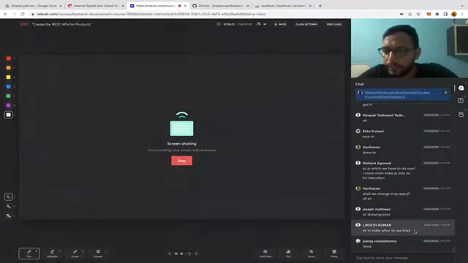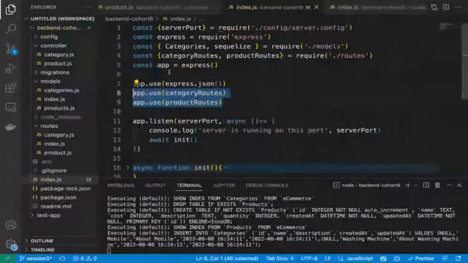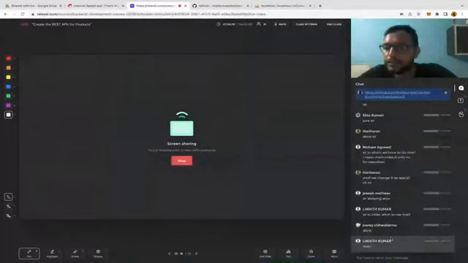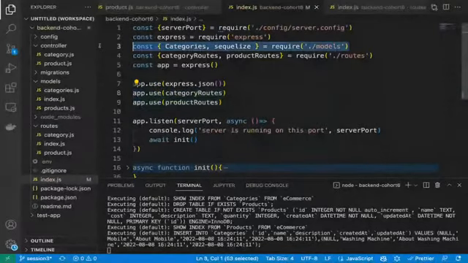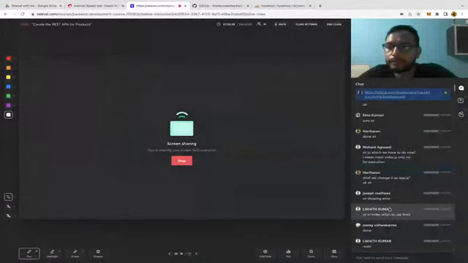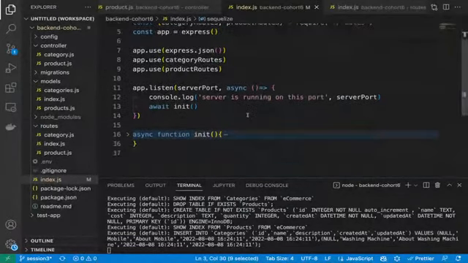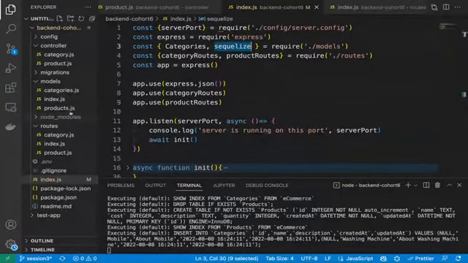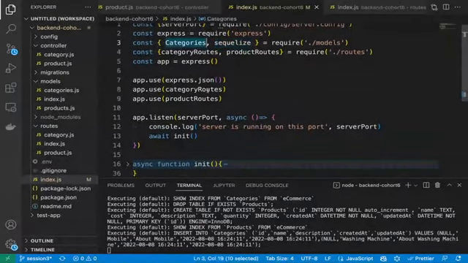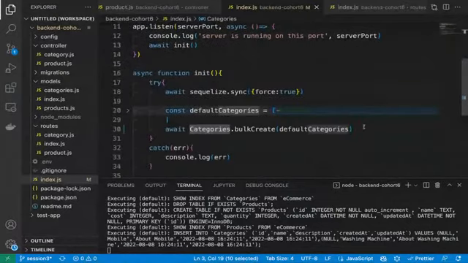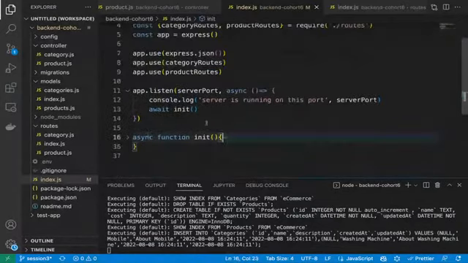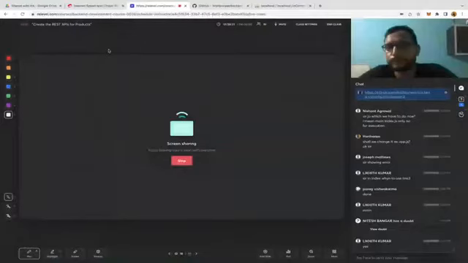So in index, when to use line 3? Okay, which index? Because we have main index.js, routes index.js. Which index? Main, you are saying. In main index, when to use line number 3? This one, category sequelize. When to use these lines? We have to use these lines for connecting to database, for syncing all of our models, right? And we are using categories because we are creating some dummy data from categories. That's why we use these lines.